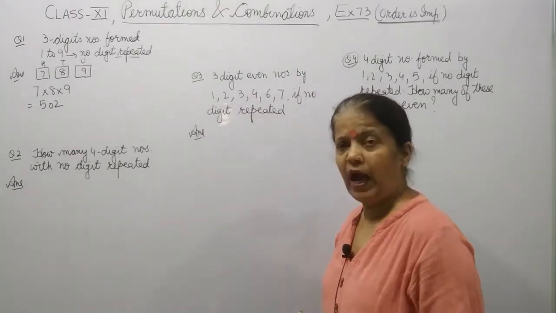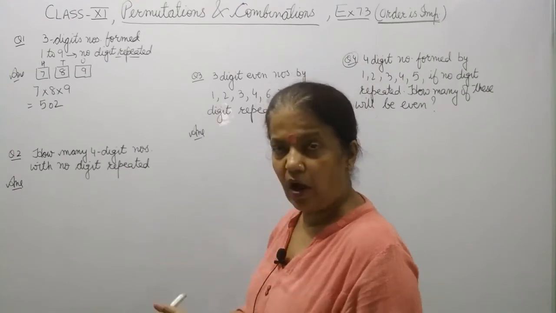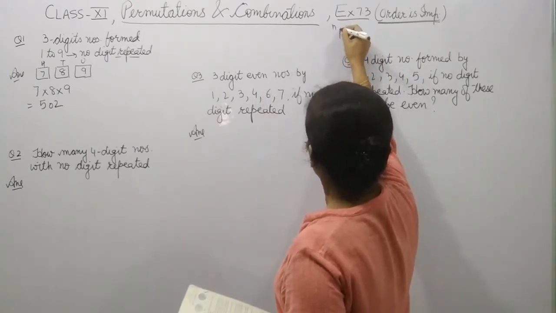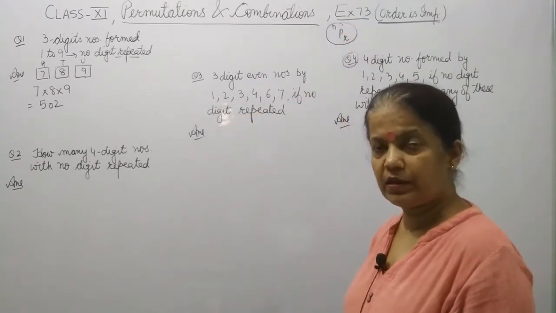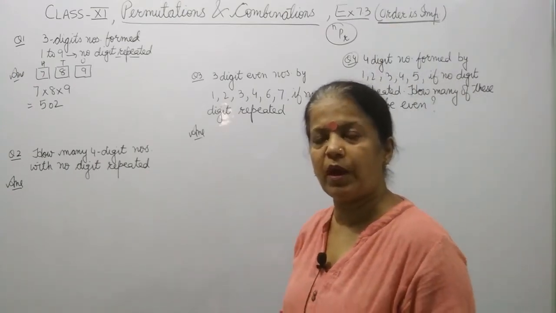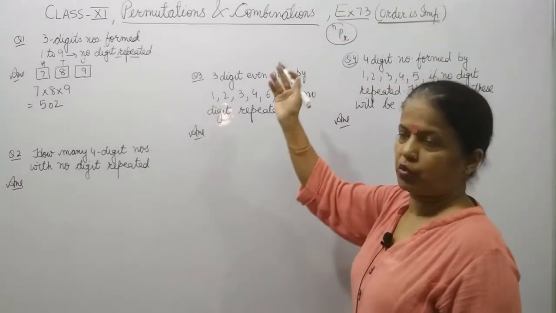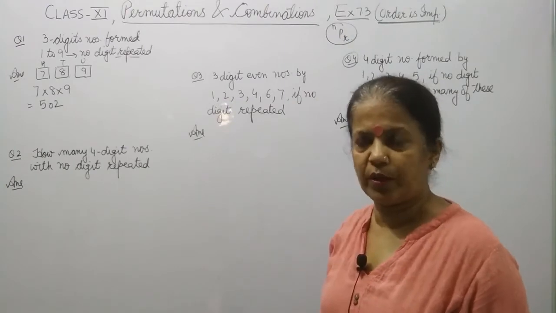Now, if we have to do this question with permutation, how can we use it? Permutation, the part is nPr. This we have already discussed. Since order is important, here we will use permutation. n means total. Out of the total, how many are we taking together?